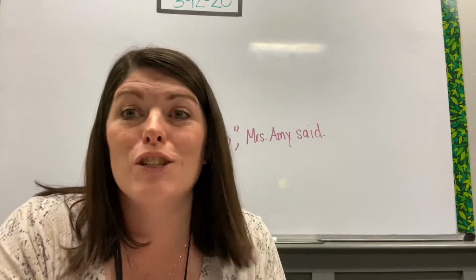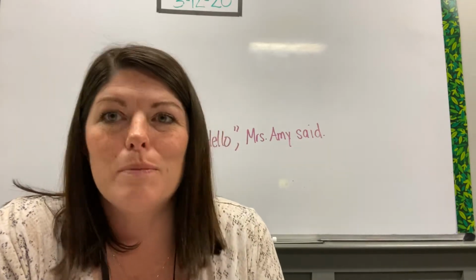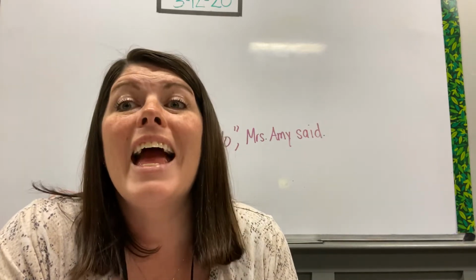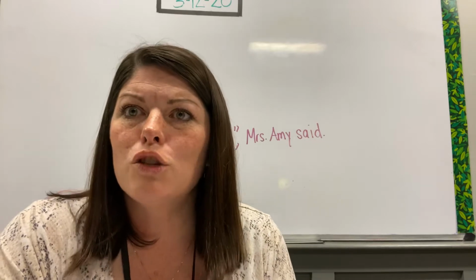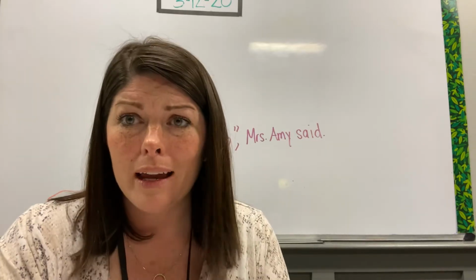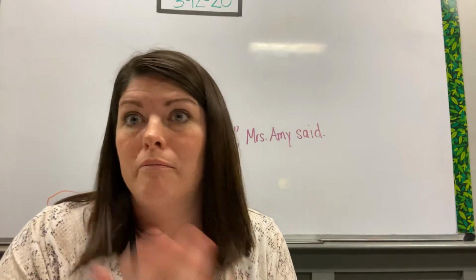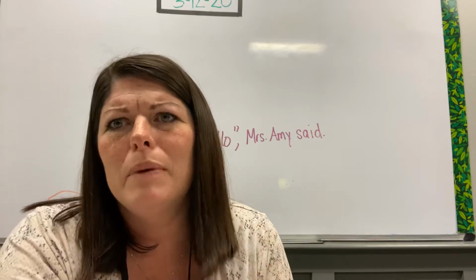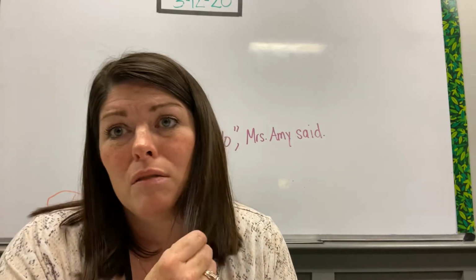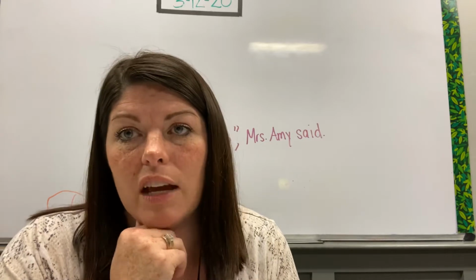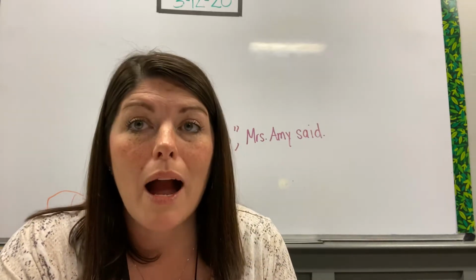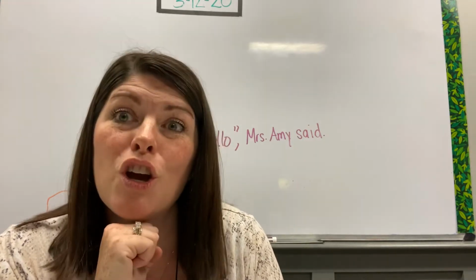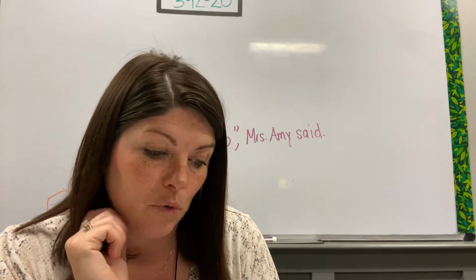So let's go back and talk about adjectives and verbs. First, let's talk about adjectives. Remember, an adjective is a word that describes a noun. So I could say something is great, it is small, it's pretty, it's white, or it's black. I could talk about the color of it, the size of it, how it feels, bumpy, soft, stringy, whatever it feels like. I'm describing the noun. So we're going to look for those, and we're going to highlight those green.